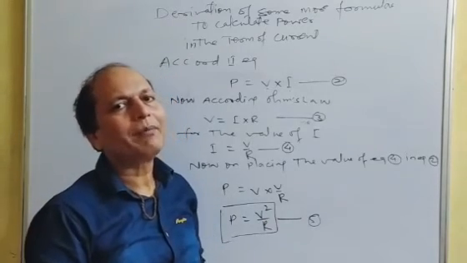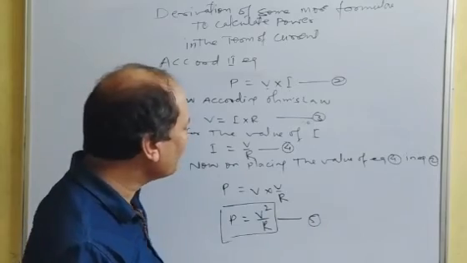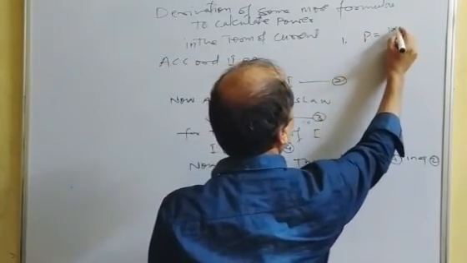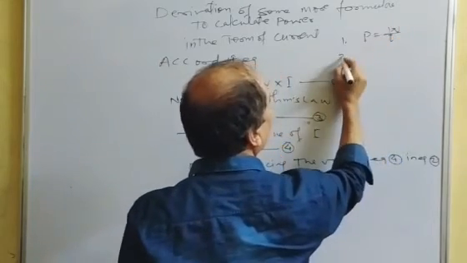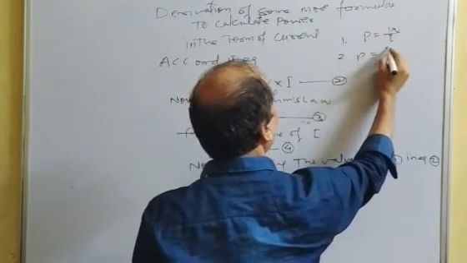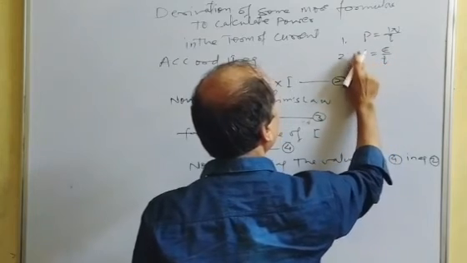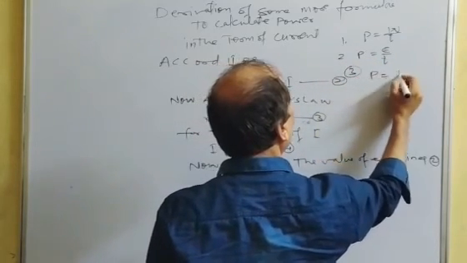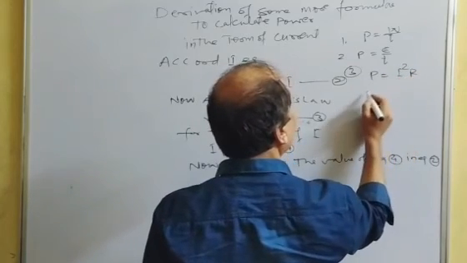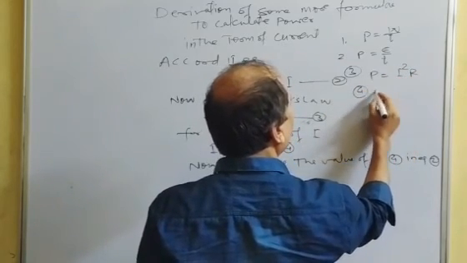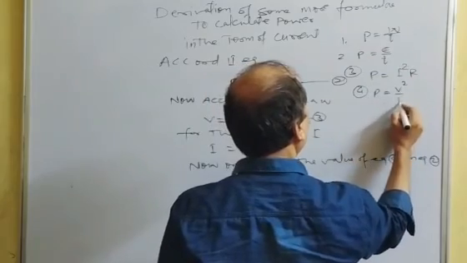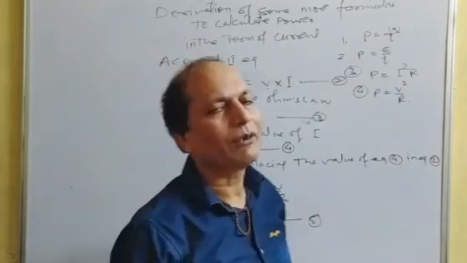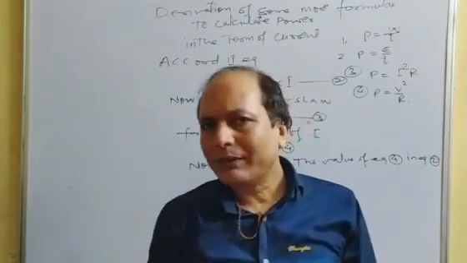In this situation, let me tell you how many formulas we calculated. Number 1, power equals W by T. Number 2, power equals E by T. Number 3, power equals I square R. Number 4, power equals V square upon R. So these are the formulas related to the calculation of power.